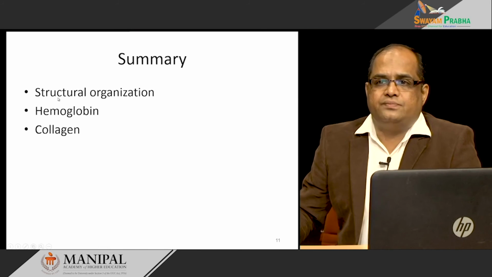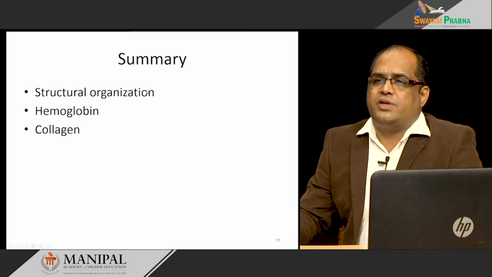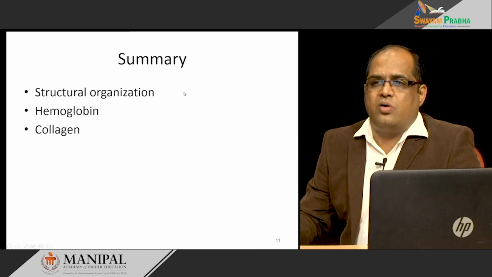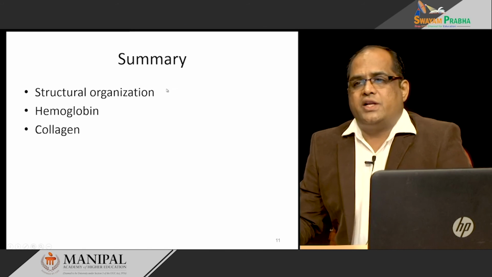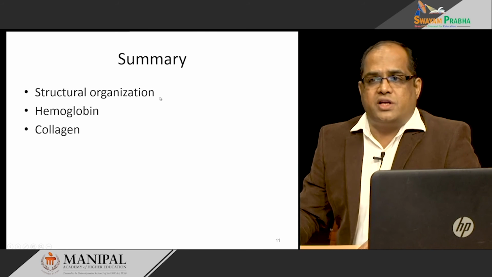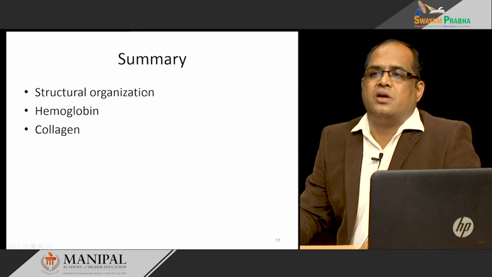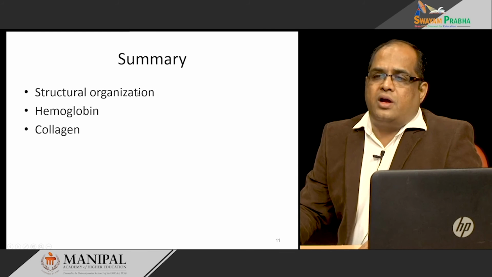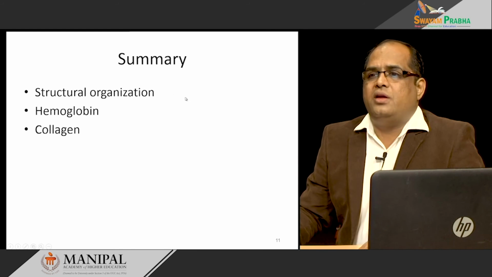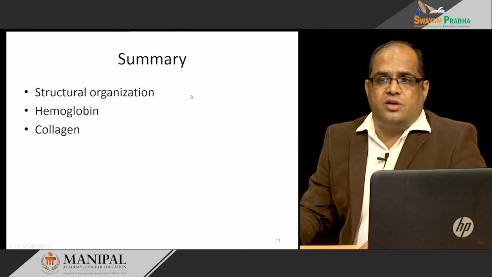To summarize, we discussed the different structural organization of proteins. We saw primary structure, which is primarily held by the peptide bonds. Then we have secondary structures, alpha helix and beta sheets, and we saw different super secondary structures also. Then tertiary structure is a polypeptide chain with a three-dimensional structure, an example being myoglobin. And then quaternary structures, where many polypeptide chains interact with each other, an example being hemoglobin.